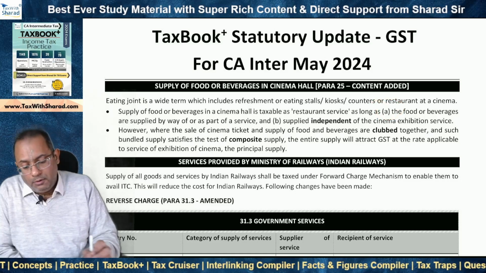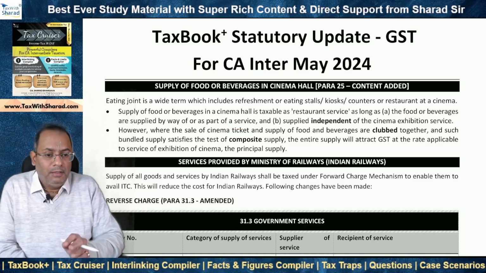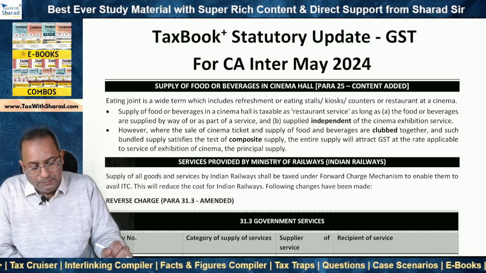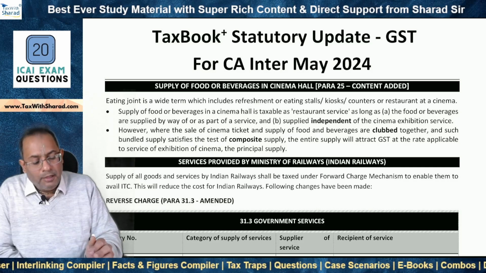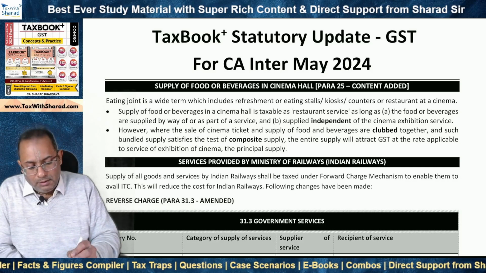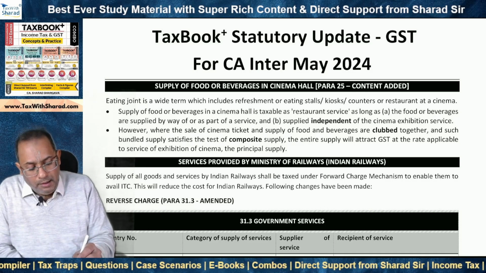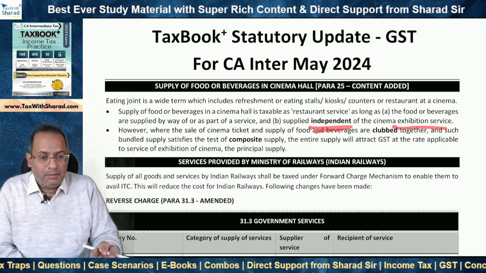A, the food or beverages are supplied by way of or as part of a service, right? So there is a service, and the food and beverages are supplied by way of such service or as part of such service. And the second condition is that they are supplied independent of the cinema exhibition service.